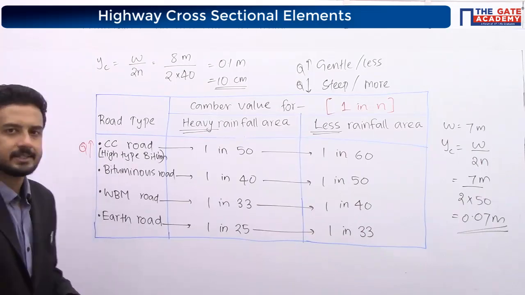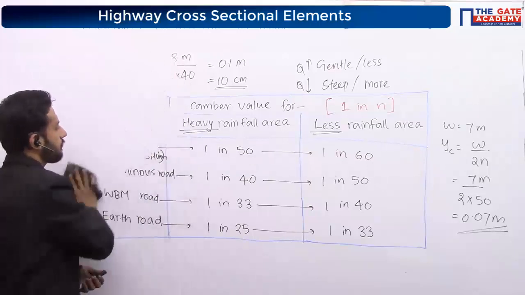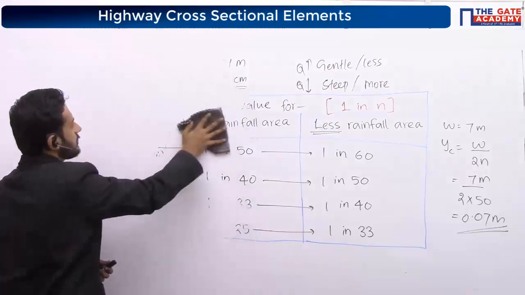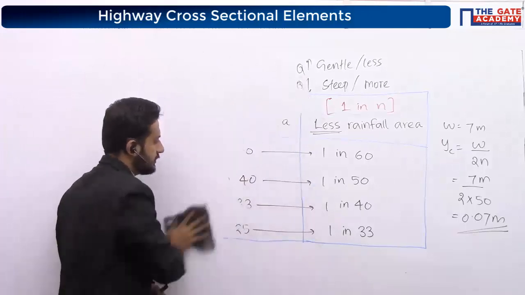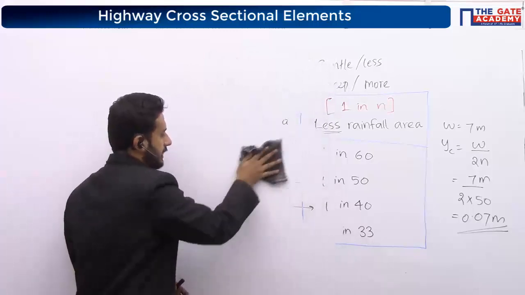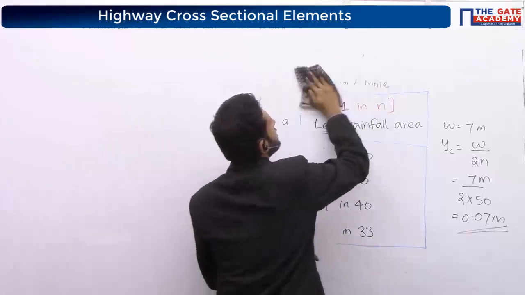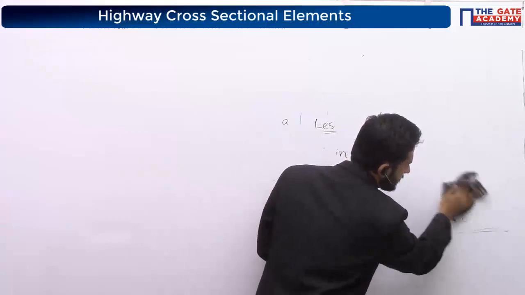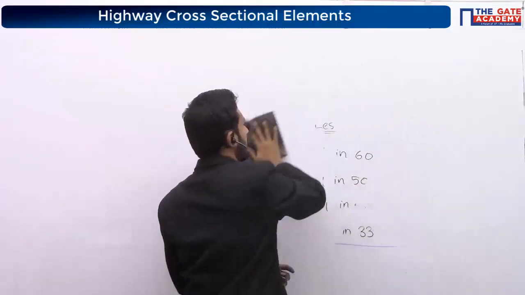So, understood what all things we have to study under camber? Remember those values and go through the previous 8 questions to see which possibilities are there. Many questions will be matching column A to column B. Many questions you will get as true or false statements. So wherever it is possible to ask true or false statements, you should note all those things.